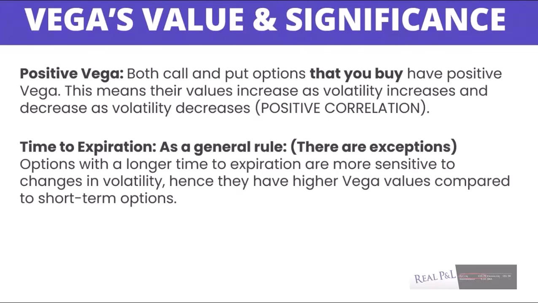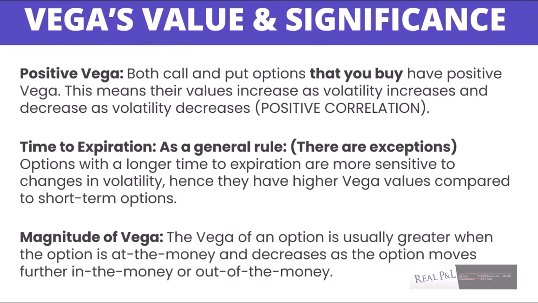Now, time to expiration. As a general rule, there are exceptions. Options with a longer time to expiration are more sensitive to changes in volatility. Hence, they have higher Vega values compared to short-term options. Magnitude of Vega. The Vega of an option is usually greater when the option is at the money and decreases as the option moves further in the money or further out of the money.